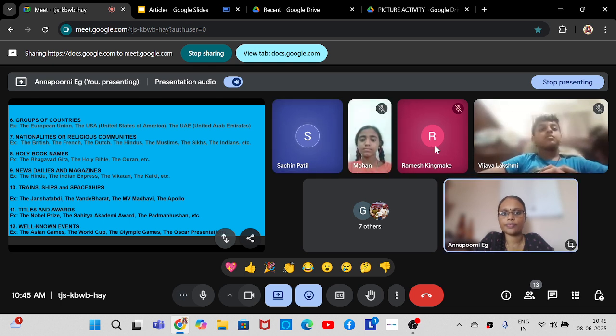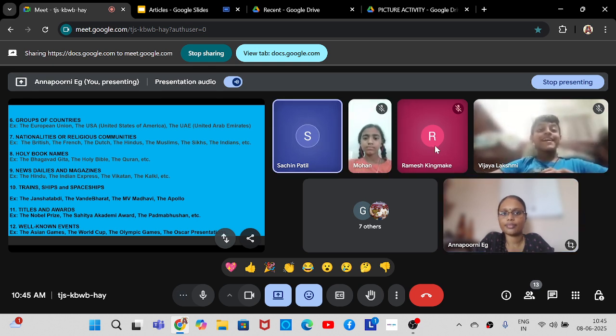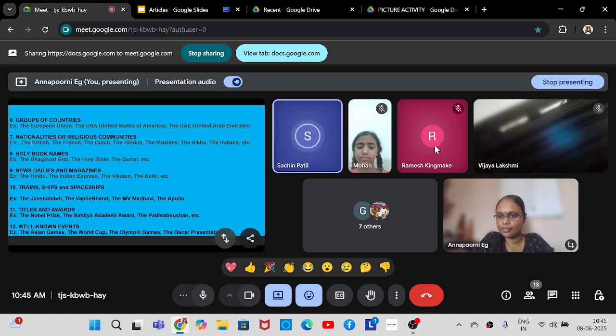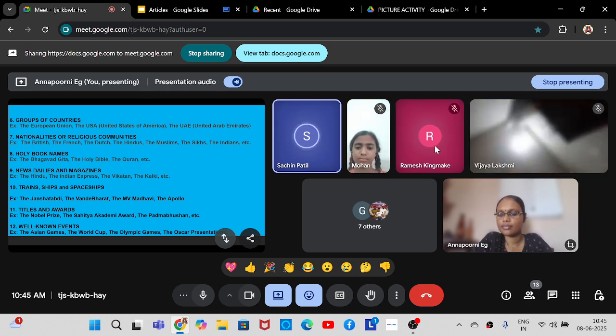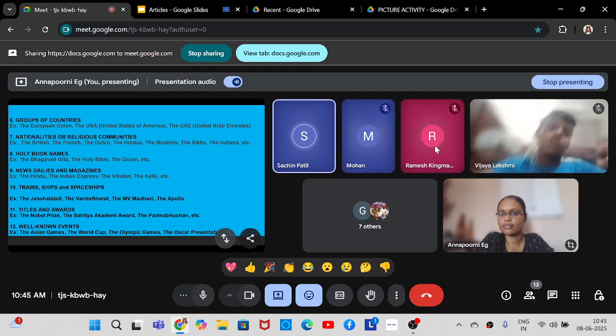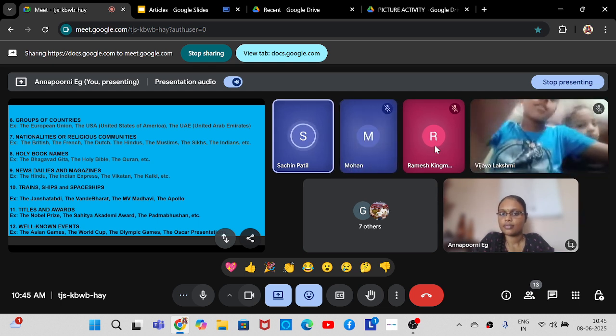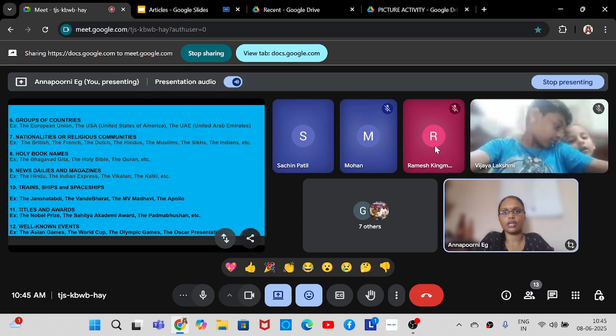The British. Okay, the British, the French, the Dutch, the Hindus, the Muslims, the Sikhs, the Indians, etc. The British are people who belong to Great Britain. The French, people who belong to France. The Dutch, people who belong to Portugal or Portuguese country.